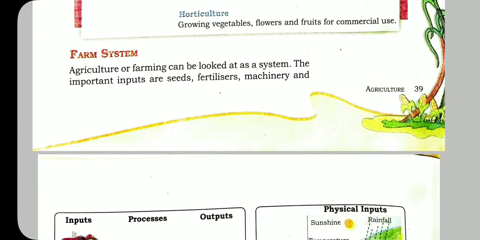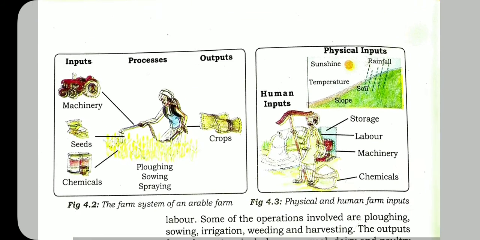In our farm system, first we need the land. After that, to do agriculture, we need the important inputs: the seeds, fertilizers, machinery, labor.